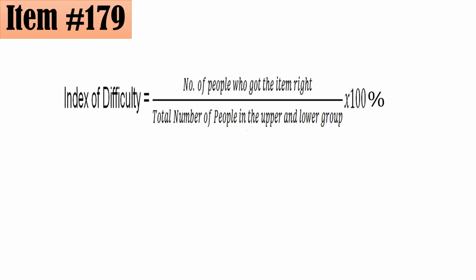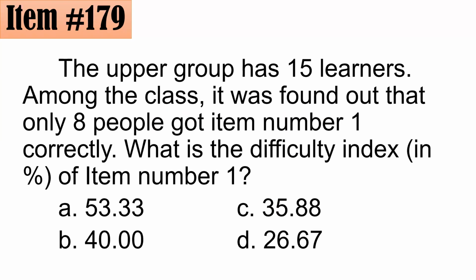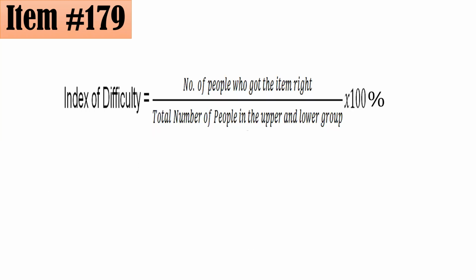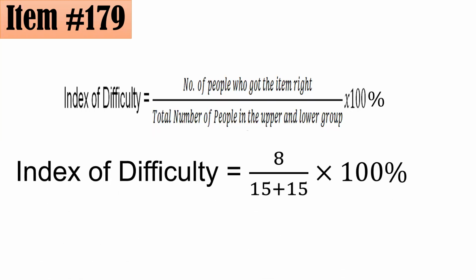To make this simple, or in other words, if there are 15 people, di ba sabi dito, the upper group has 15 learners, it is also understood that the lower group has 15 learners. Which means that all in all, there are 8 people who got the item right out of the 30 people from both upper and lower group times 100%.